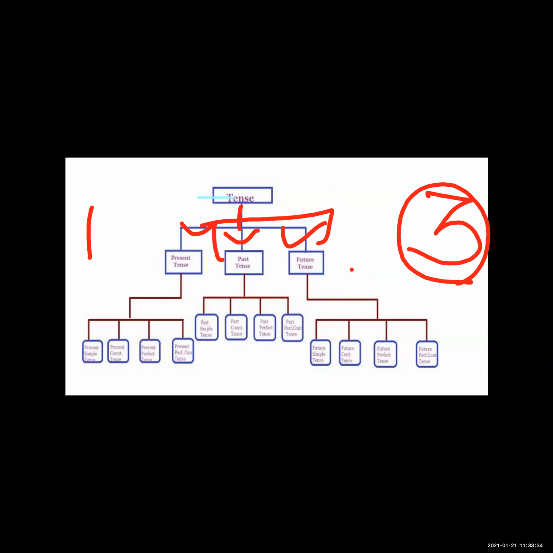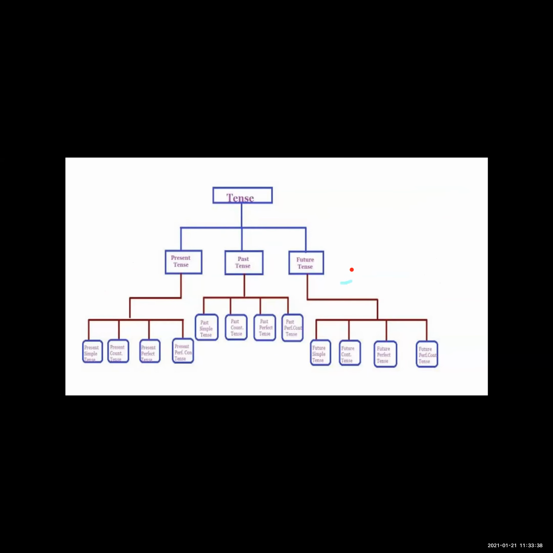See the first types of tenses: present tense, past tense, and future tense. These are the three main types of tenses, and in present tense there are four subtypes.